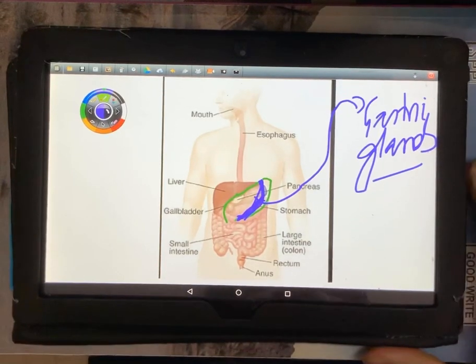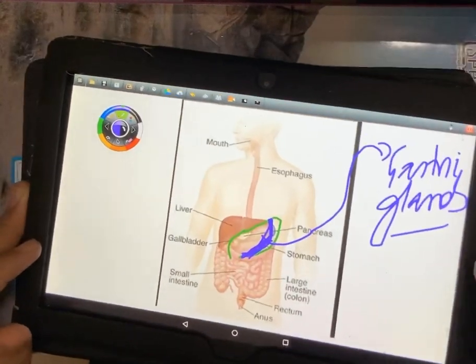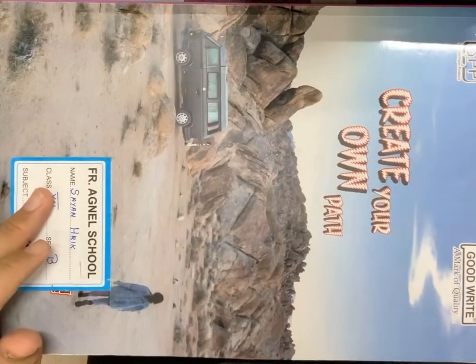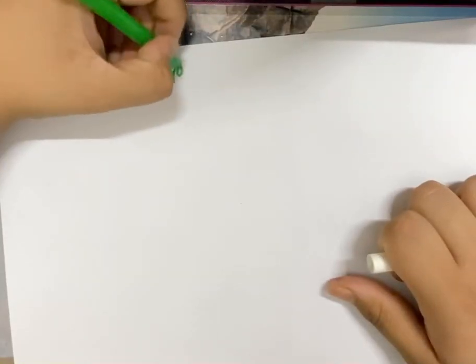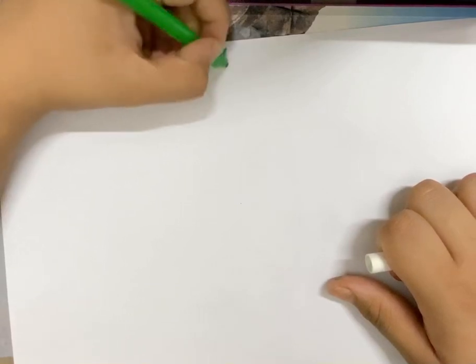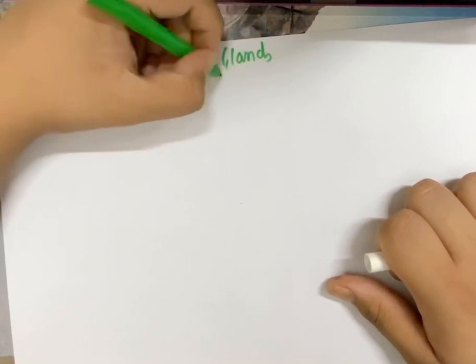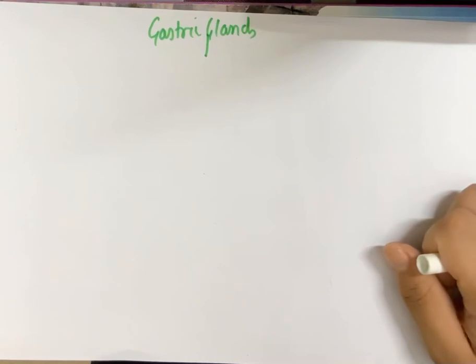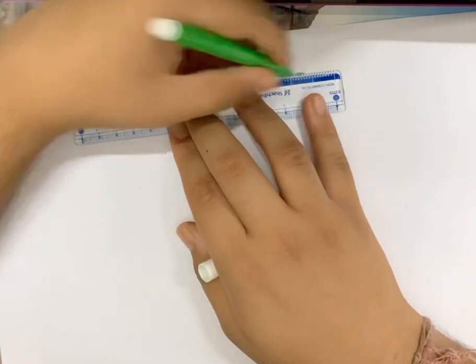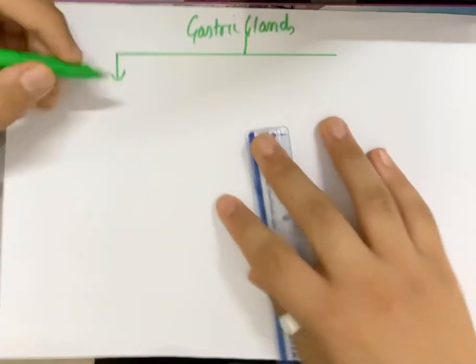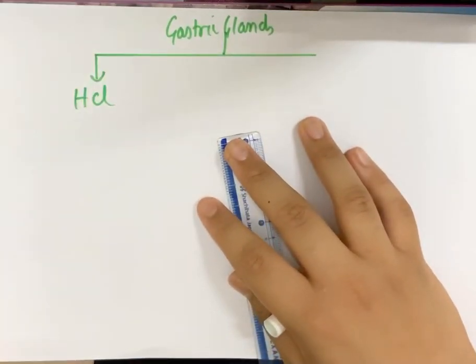Now let's understand what is the function of the gastric gland. I'll put the diagram aside for a minute and try to explain it here on my sheet. The gastric glands present in the stomach have three major roles of secretions. They secrete, number one, HCl, hydrochloric acid.